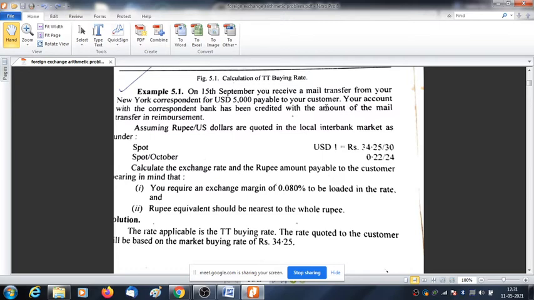Yes sir. So you need to purchase this dollar. Purchase this dollar at what rate? At spot buying rate, that is the bid rate. Why is it the spot buying rate? Because mail transfer is mentioned. Whenever this mail transfer, DD, etc. is given, it is a telegraphic transfer mode of payment, and in that case there is no question of forward rate, so we'll take this spot rate.